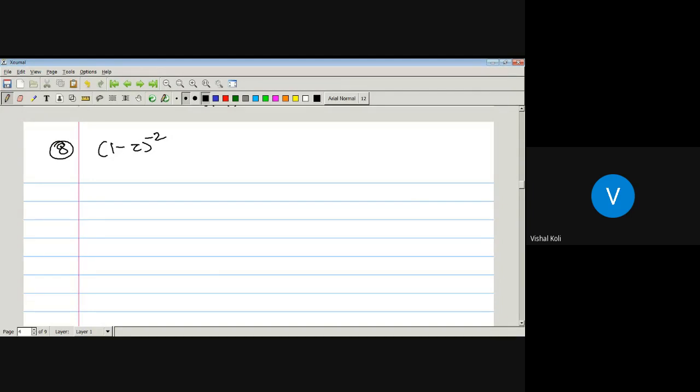It is 1 plus 2z plus 3z square plus 4z cube, and so on. Again z equal to 1 is a singular point, so its modulus will be less than 1.